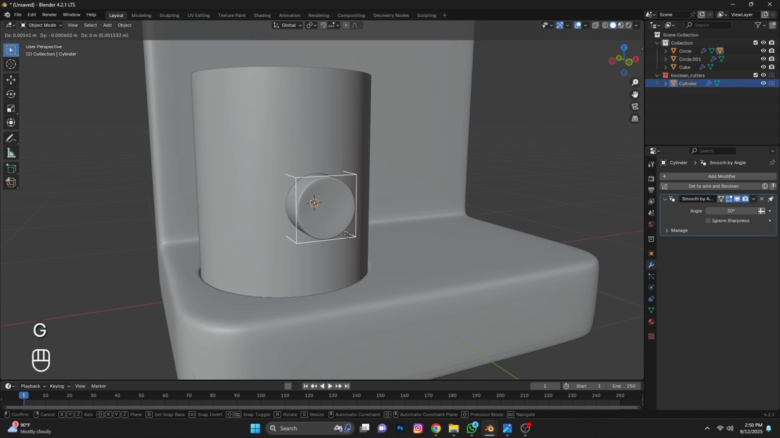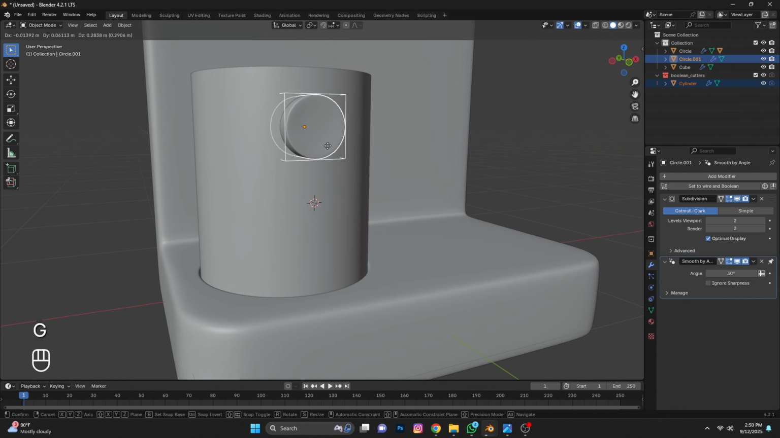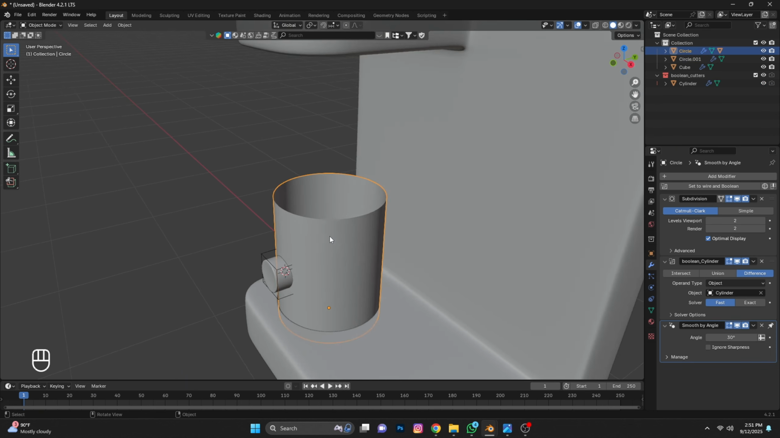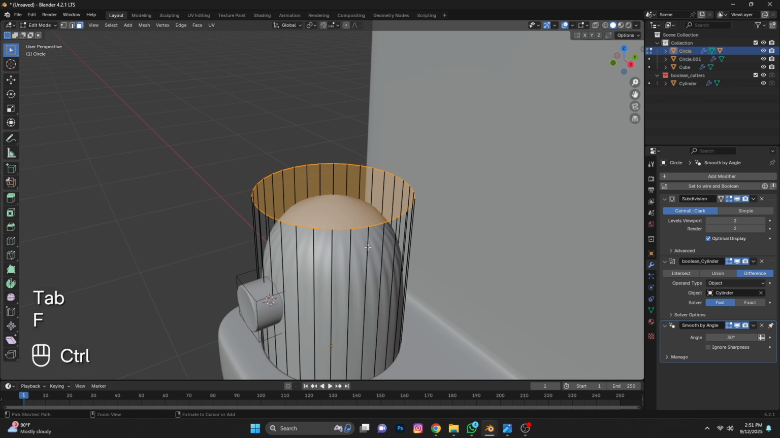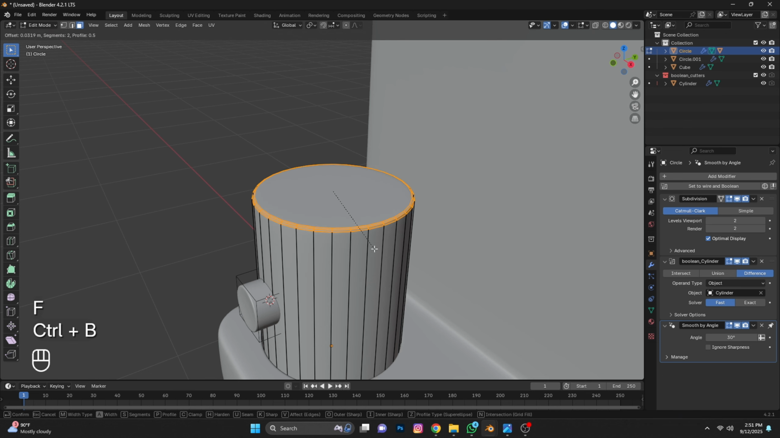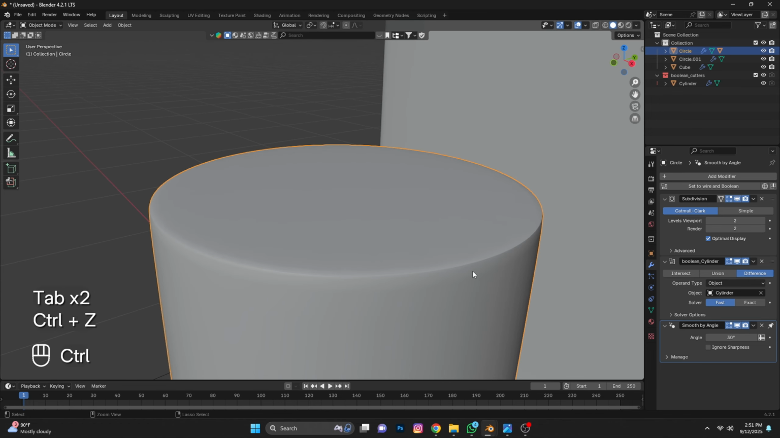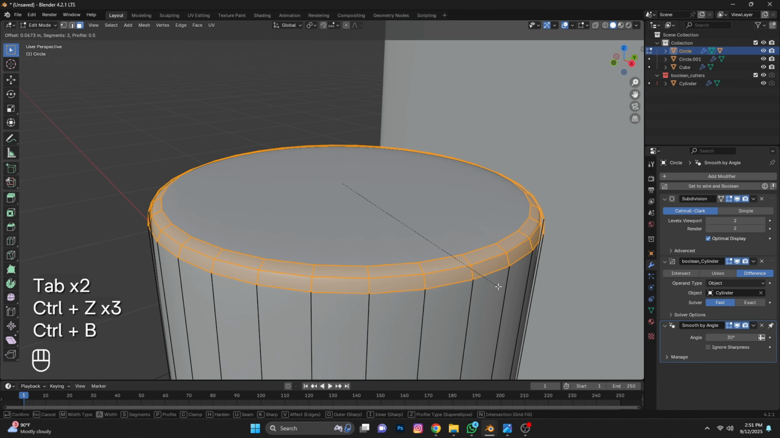And now wherever you move this boolean, it will move nicely. That's the benefit of Bool Tool. Now again F to fill. Ctrl B bevel, add 3 segments.